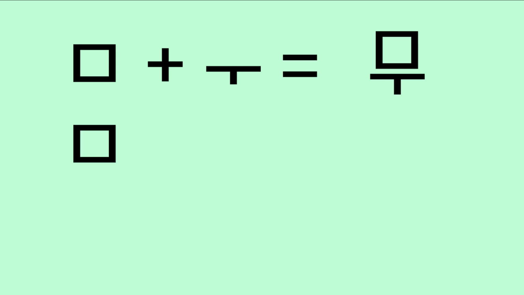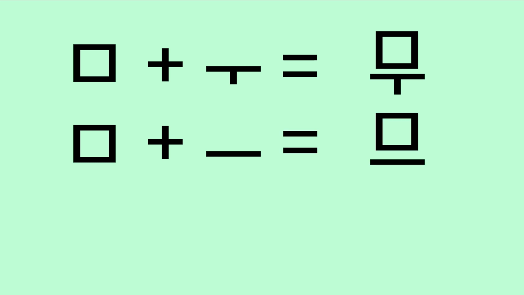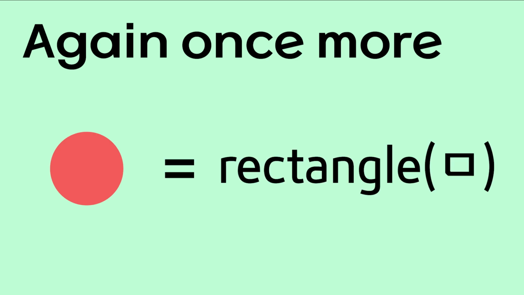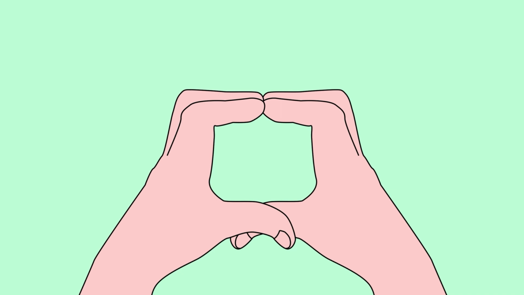The mu sound plus the u sound can be drawn as mu. The mu sound plus the e sound can be drawn as me. Again, once more, the mu sound can be drawn in a rectangle. When you express the mu sound with two hands, that's shown in the picture.